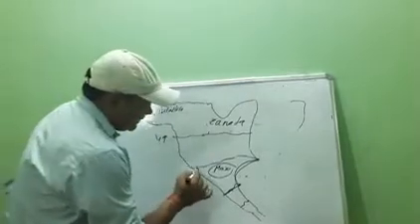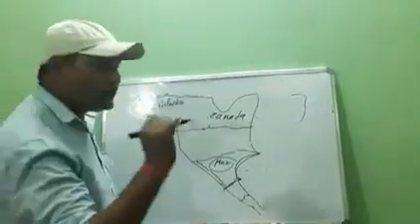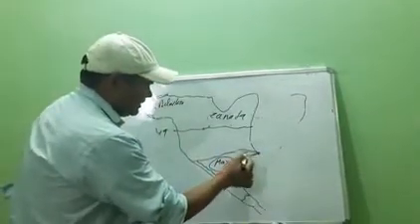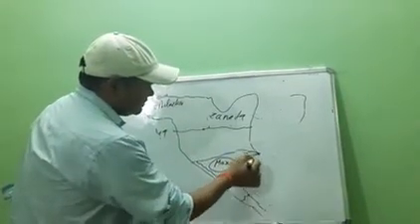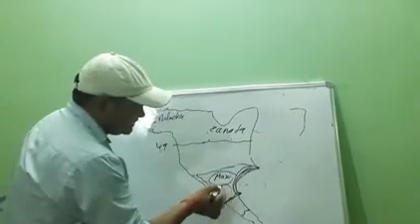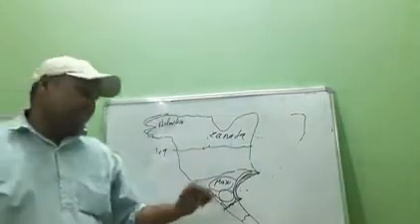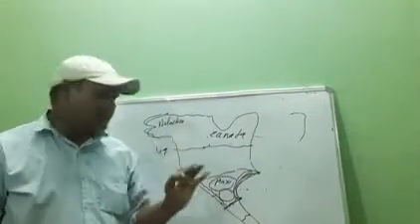Here is a mountain named Sierra Madre Oriental, and here is another mountain, and between these two mountains there is the Mexican Plateau, which is the largest producer of silver.